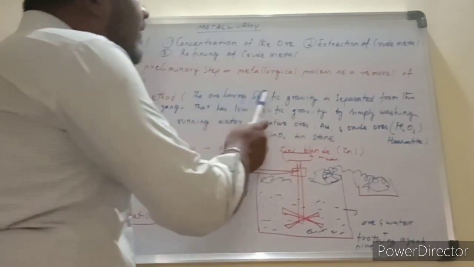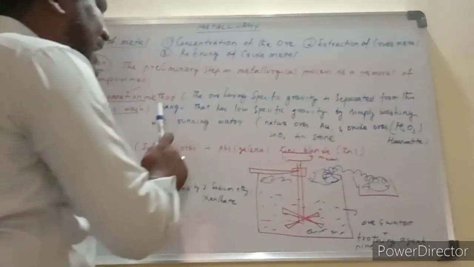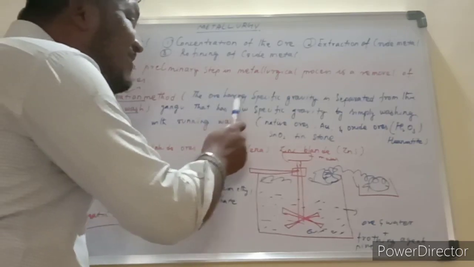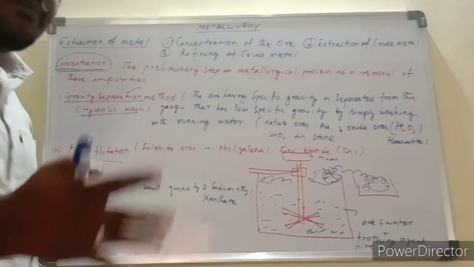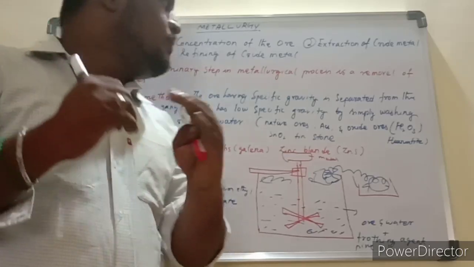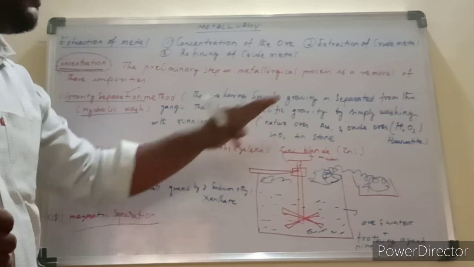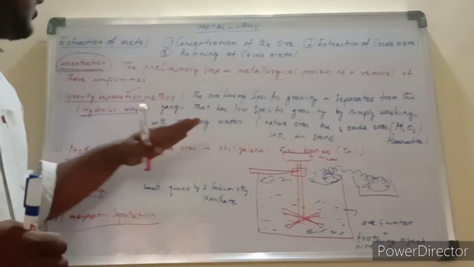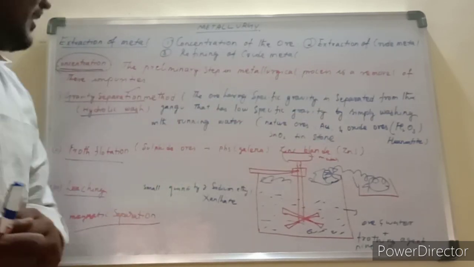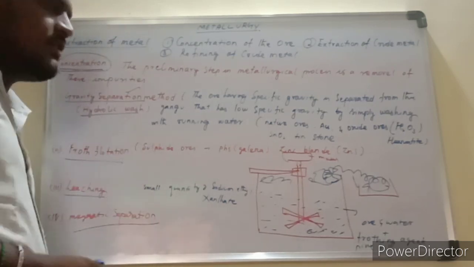Generally, the ore having a high specific gravity is separated from the gangue, which has a low specific gravity. The impurities have a low specific gravity compared with the metal. The metal should have a high specific gravity and the impurities a low one. This kind of ore can be concentrated by the hydraulic wash method. Next one is called the froth flotation process.